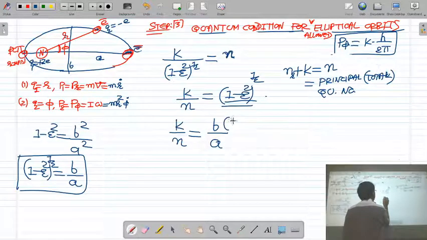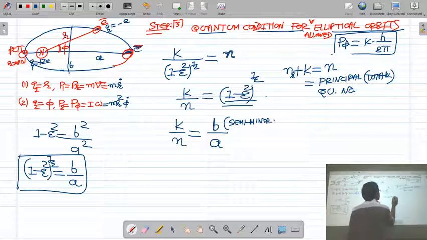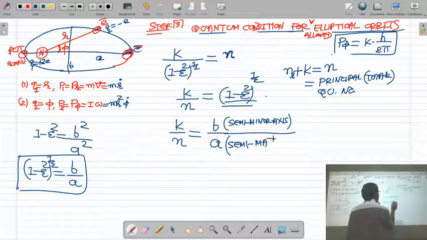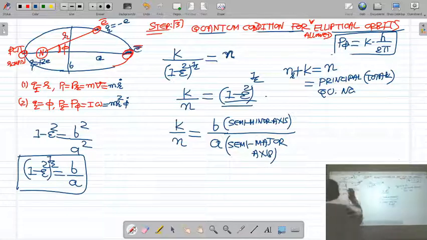Please remember b is the semi-minor axis and a is called the semi-major axis.